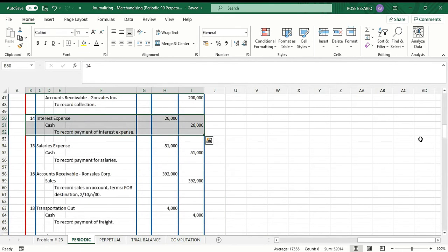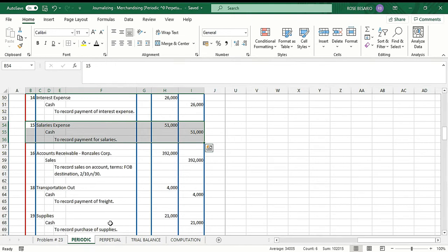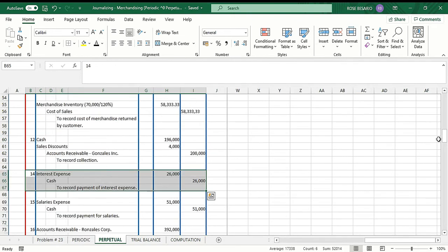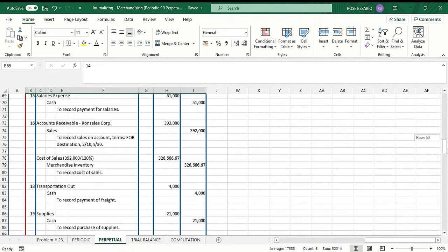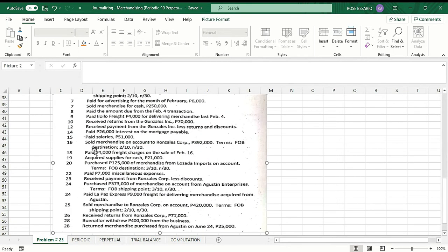Under the periodic inventory system, February 15, we debit salaries expense 51,000, credit cash 51,000. And then for the perpetual inventory system, we have the same journal entry. We debit salaries expense 51,000, credit cash 51,000.